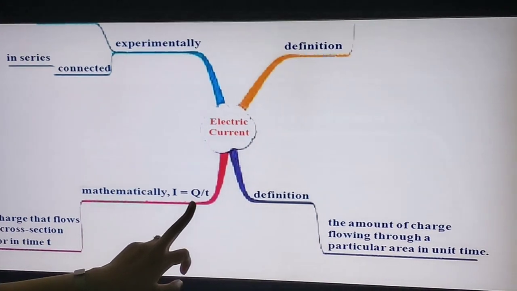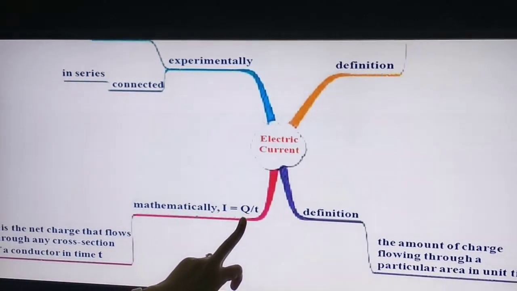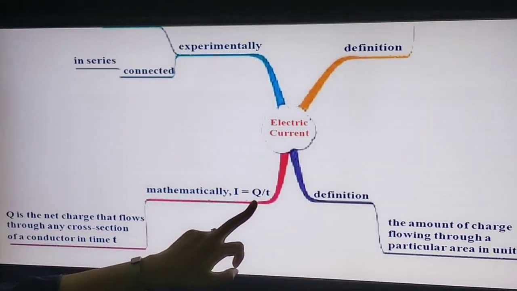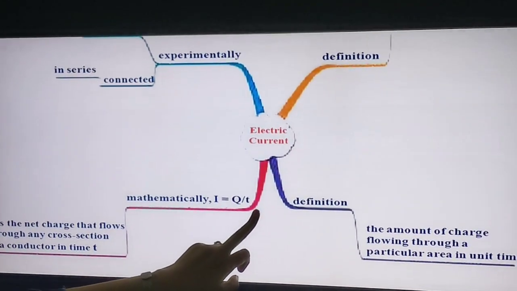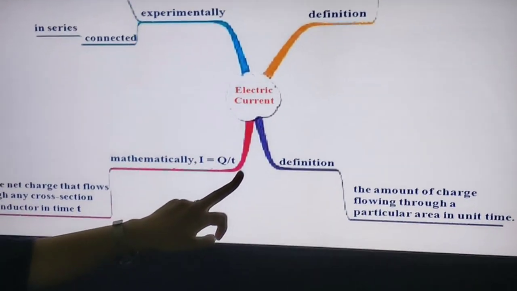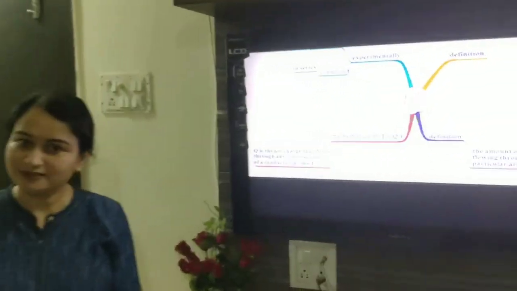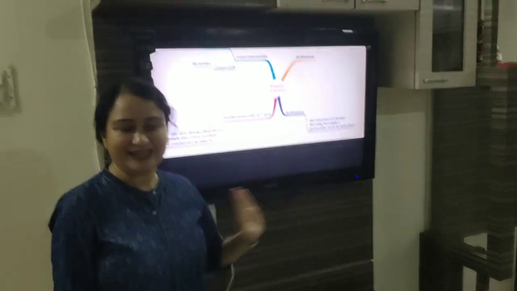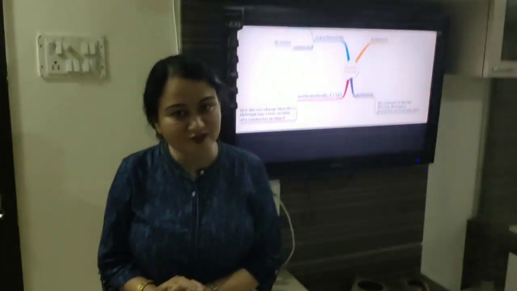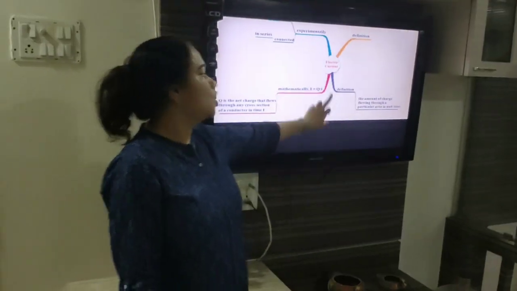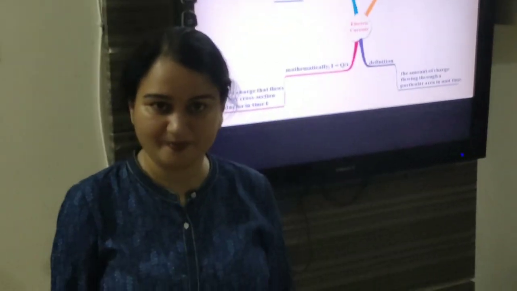As you all know, charge is measured in coulomb and time is measured in seconds. So from here we can derive the unit of current. It will come out to be coulomb per second. So what is the unit of electric current? It is coulomb per second, which is also known as ampere.